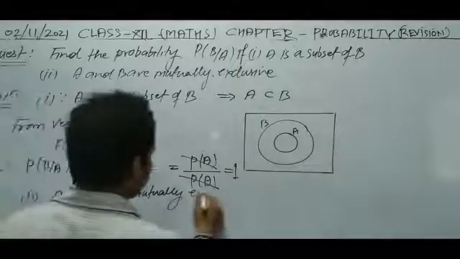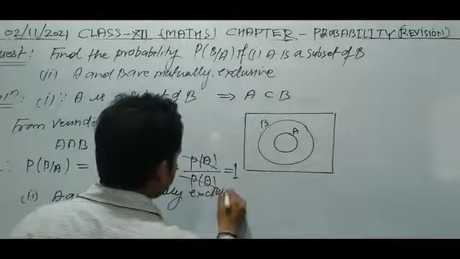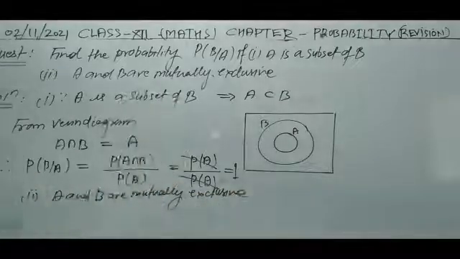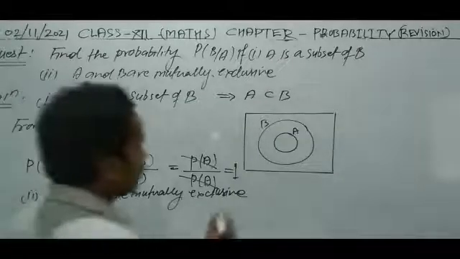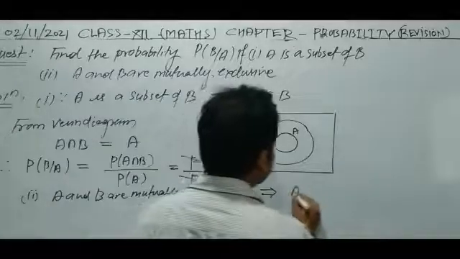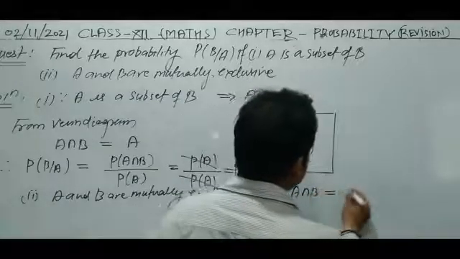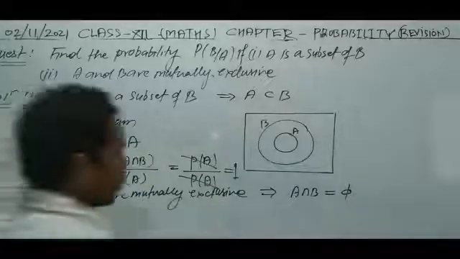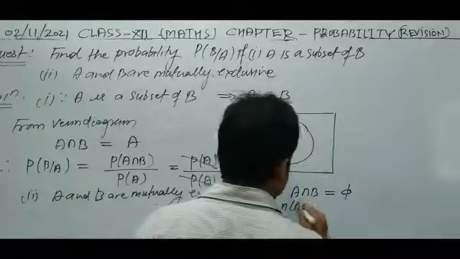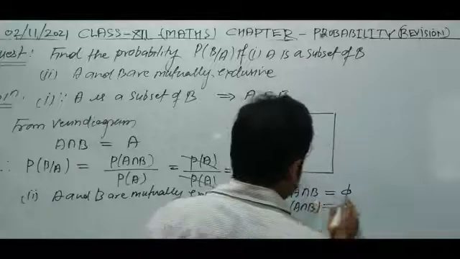Now in this case, what will A intersection B be? This implies we can write A intersection B is equal to empty set. Now the number of elements in A intersection B will be 0.